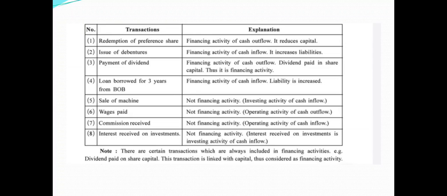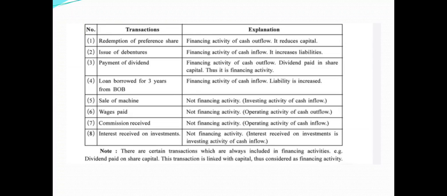Sale of furniture, friends, is not a financing activity. We have seen investing activity already, and it is an investing activity of cash inflow. So sale of machine is not a financing activity, it is an investing activity of cash inflow. Wages paid is again not a financing activity, and we know that wages paid is a routine operations item.